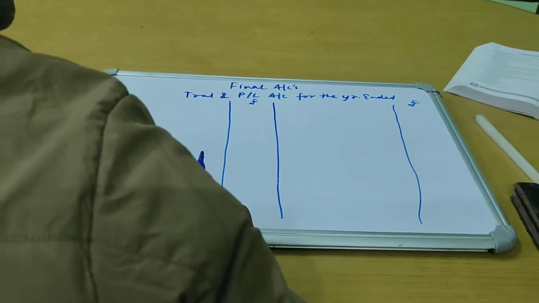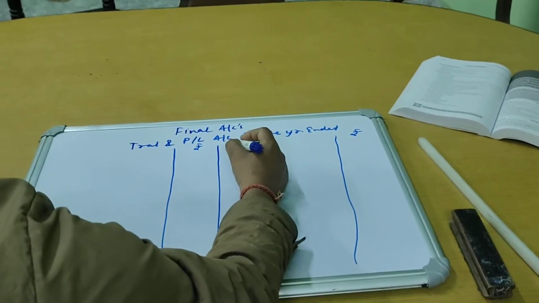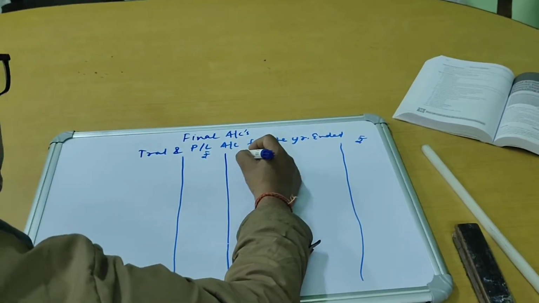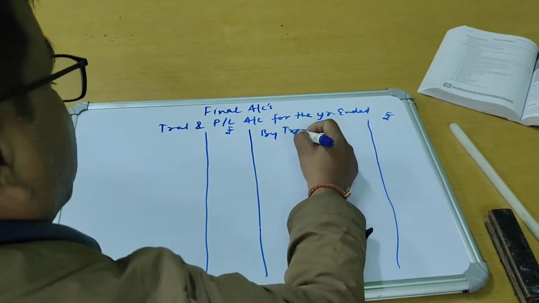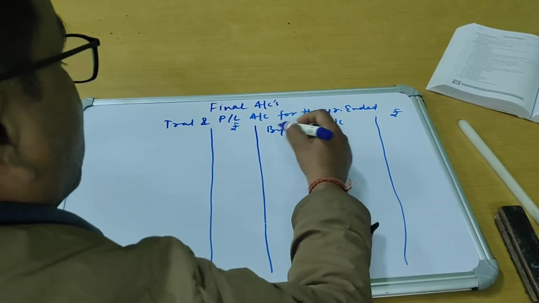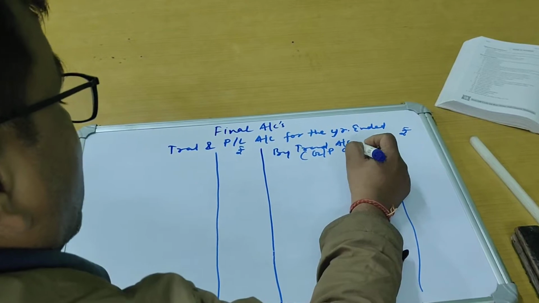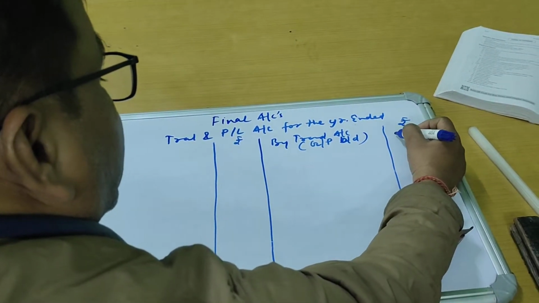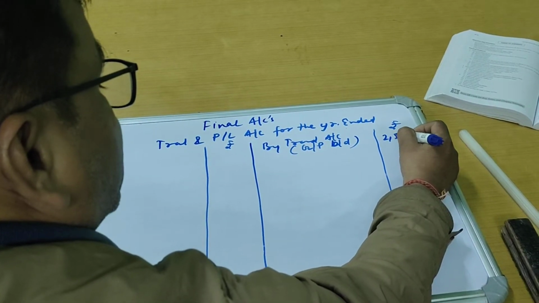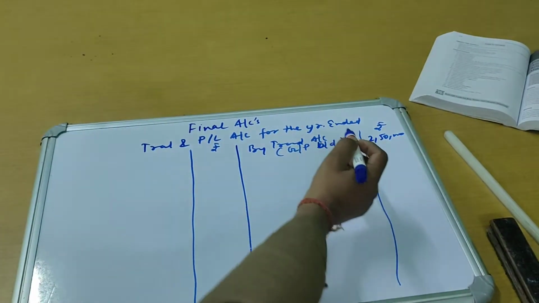Now your gross profit which is to be carried out will be brought here. So my gross profit has come from the trading account to PL account. Gross profit brought down here. We had 2,50,000 as gross profit.